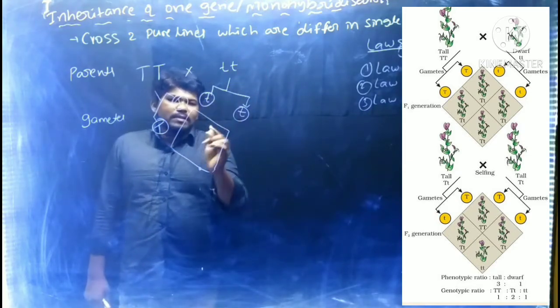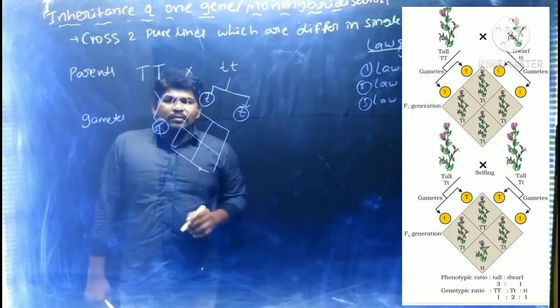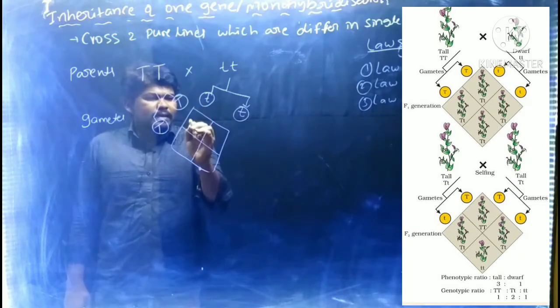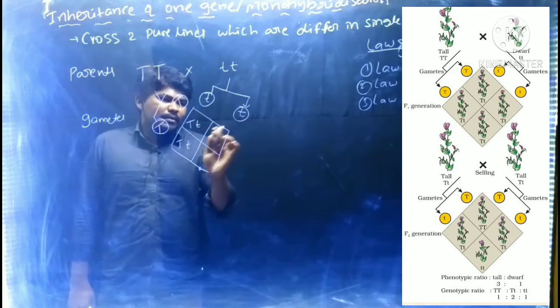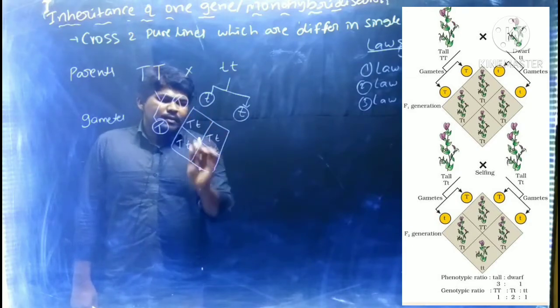This is the Punnett square, with capital T, small t in each box.